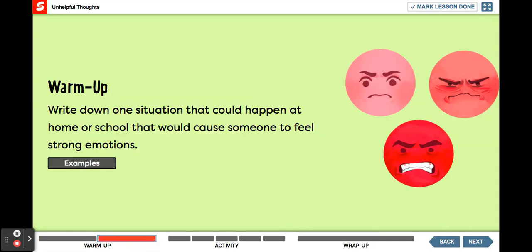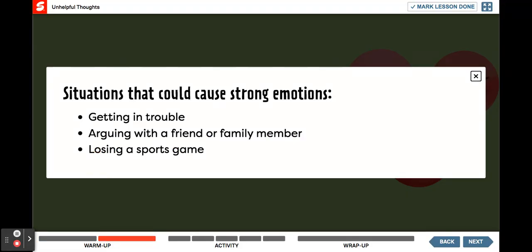We feel strong emotions in response to many different situations. Write down one situation that could happen at home or school that would cause someone to feel strong emotions. Some examples could include getting in trouble, arguing with a friend or family member, or losing a sports game.